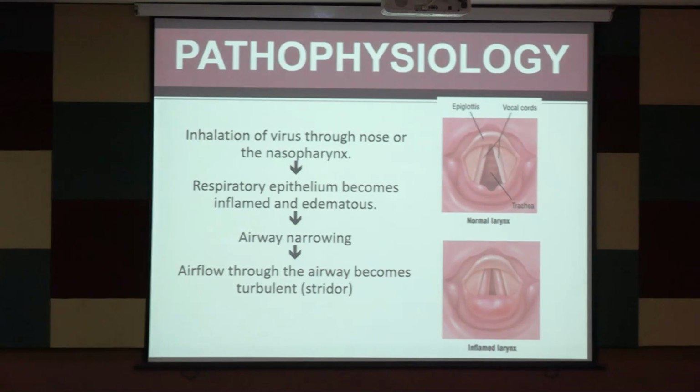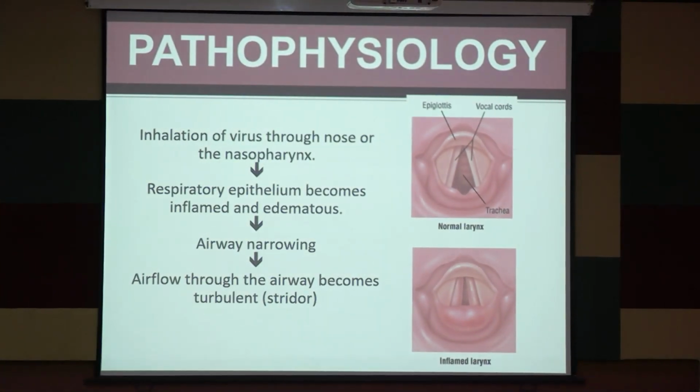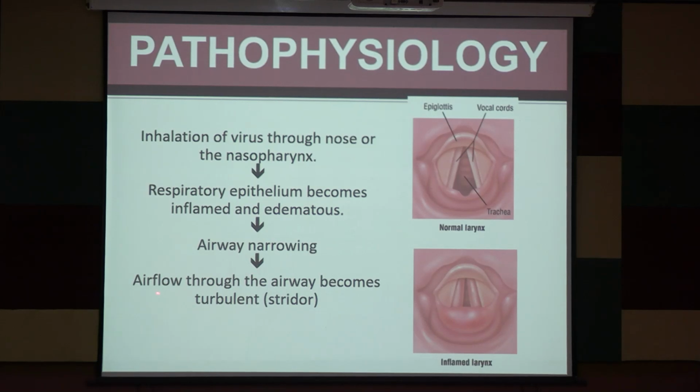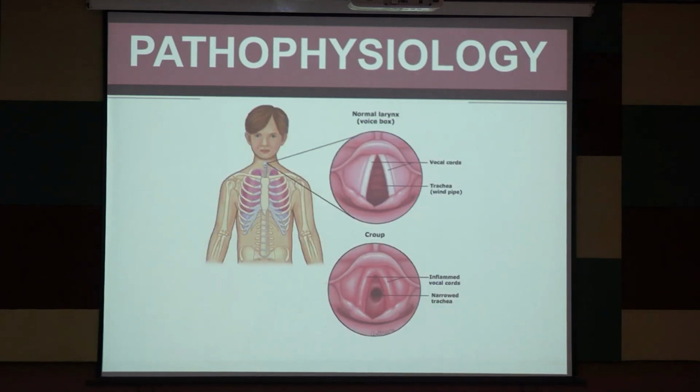How does the sound of Croup occur? Again, this is due to narrowing or obstruction of the airway. Inhalation of the virus through the nose or nasopharynx causes the respiratory epithelium to become inflamed and edematous. This is the normal larynx, this is the inflamed larynx. There is airway narrowing, airflow through the airway becomes turbulent, and it causes the stridor.